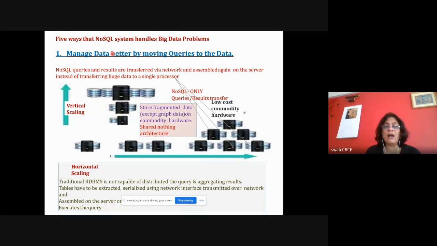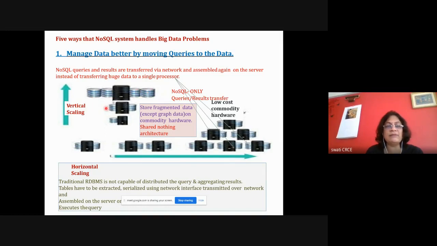So how does NoSQL manage by sending queries to the data? Here the queries are transferred over the network and executed there. In case of NoSQL databases, suppose you have a single CPU and the volume of the data increases, then you can have two machines, then three machines, and you go on adding multiple machines of the same capacity. But in vertical scaling in RDBMS, you have a single CPU computer, the same computer whose capacity you increase, and you have two CPUs, but you are still having a single machine.